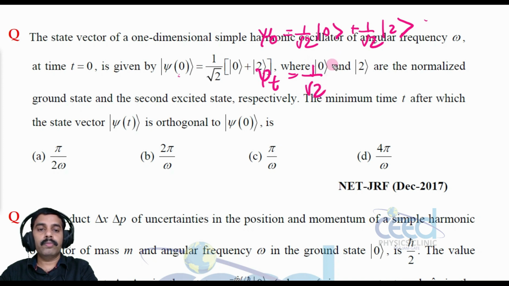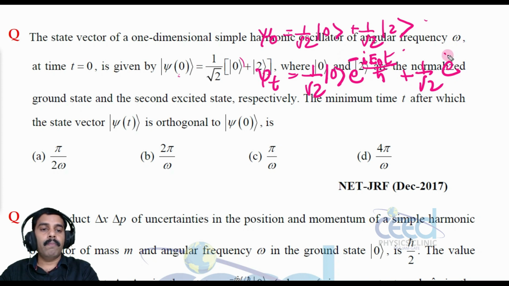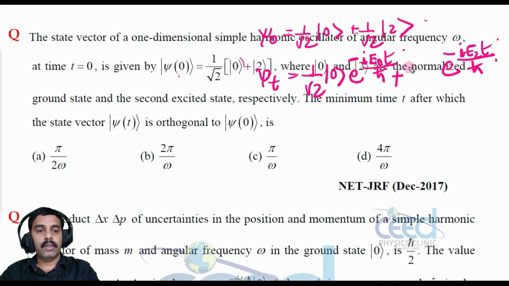Psi t is 1 by root 2 state 0 e raised to minus i E0 t by h cross, plus 1 by root 2 e raised to minus i E2 t by h cross, with the second excited state, state 2 vector here, right?